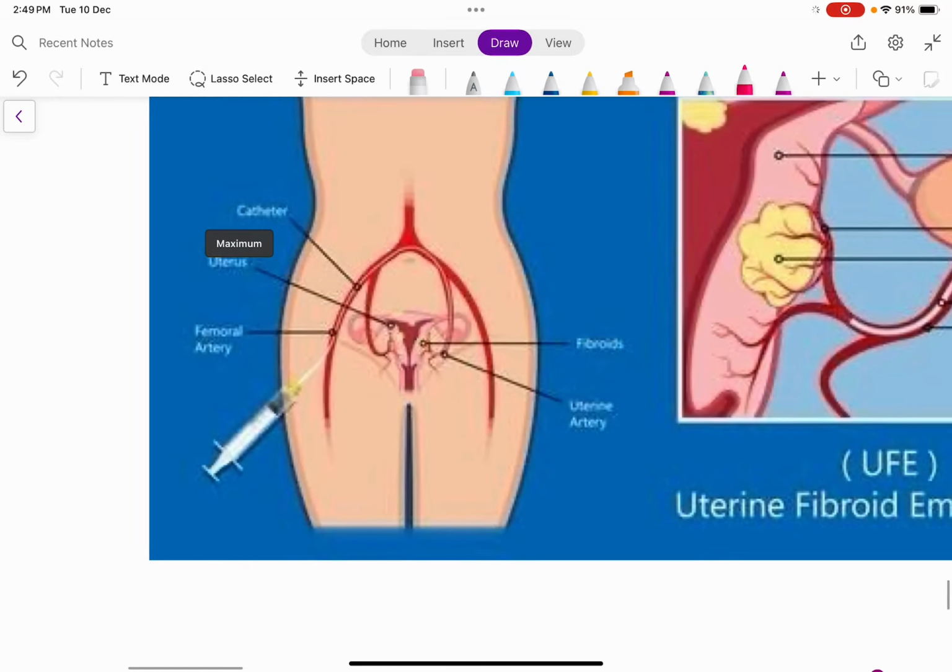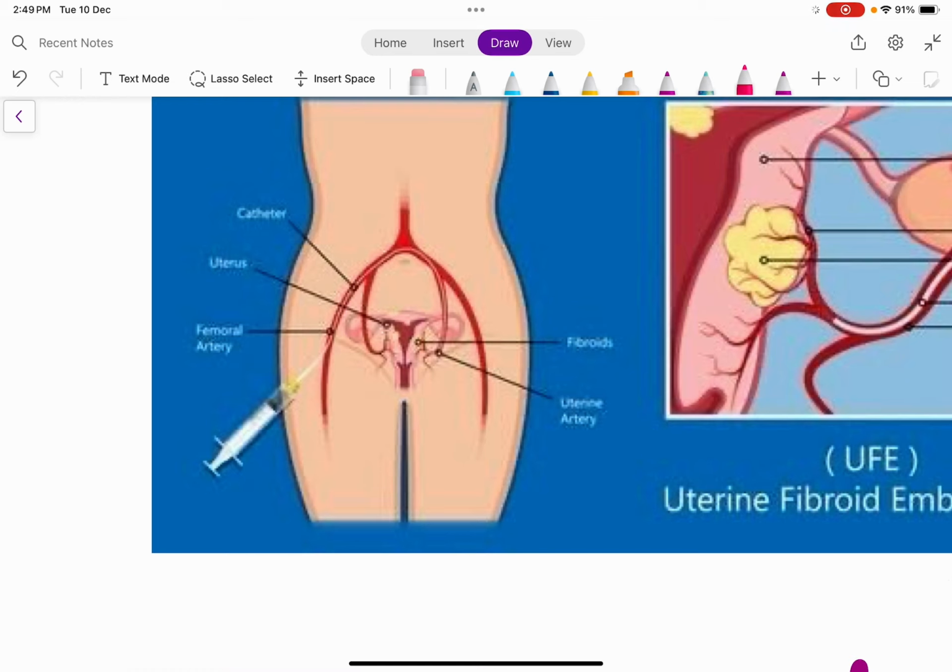So what is he going to do? As you can see in this image, the main procedure is that first you have to create a small incision over the groin. With the help of a catheter, let's take like this is the catheter, you are going to gently introduce this catheter through the femoral artery.